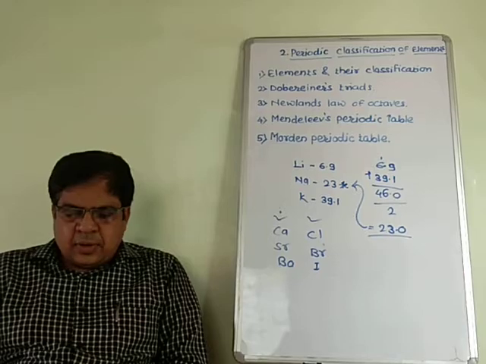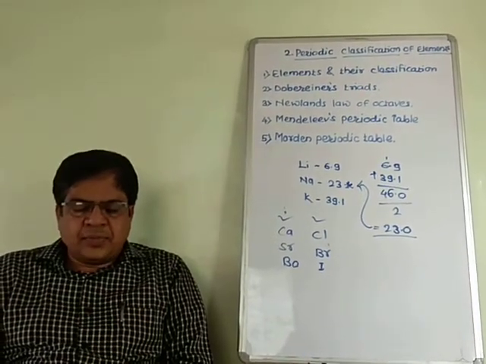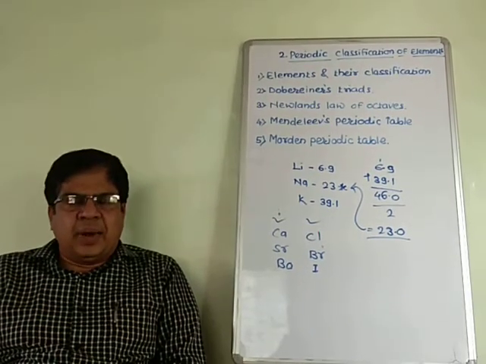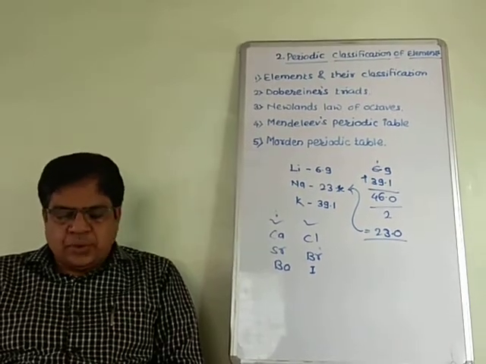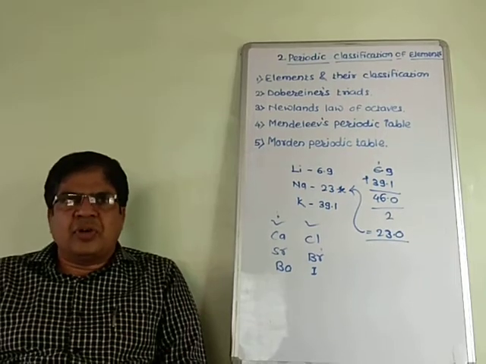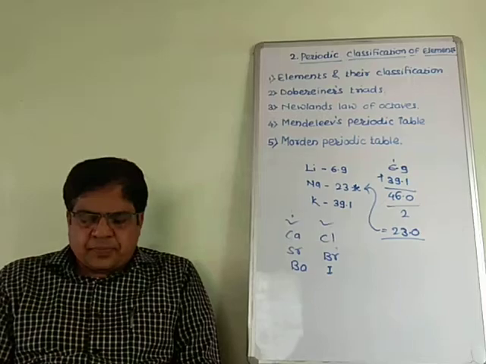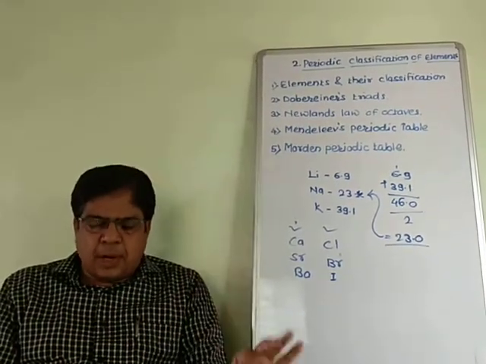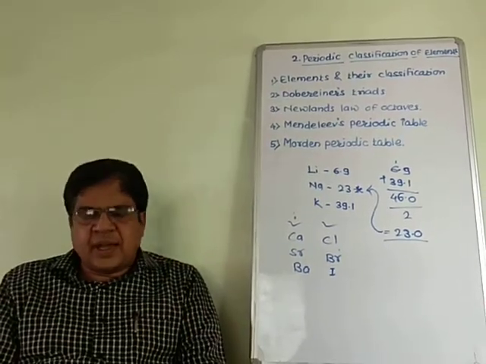The basic fundamental property was atomic mass as a standard. He arranged all these elements in increasing order, then transferred them into the periodic table according to their physical and chemical properties. Mendeleev found that elements with similar physical and chemical properties repeated after some definite interval.